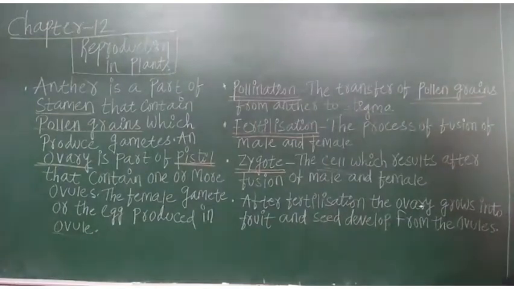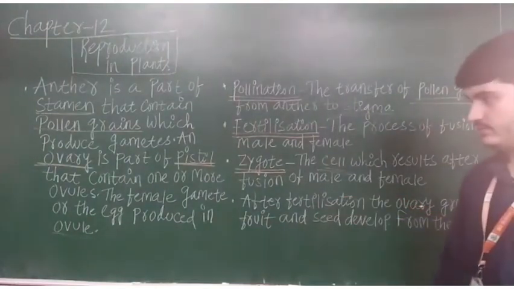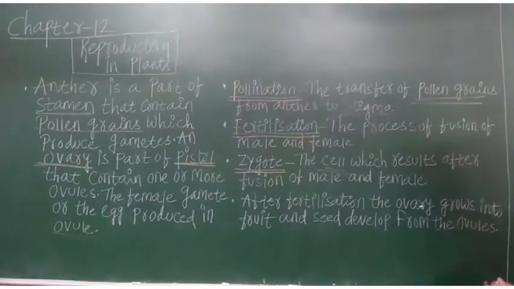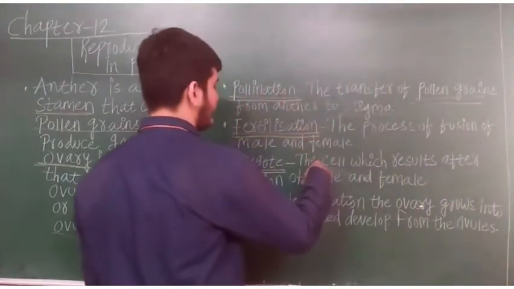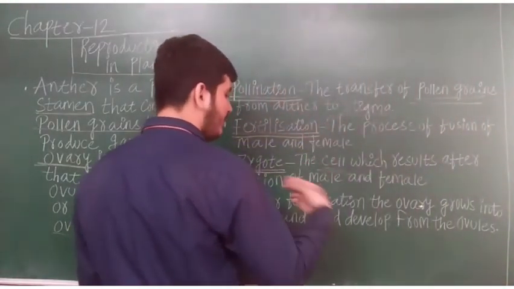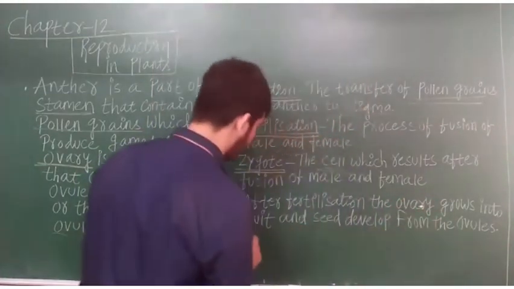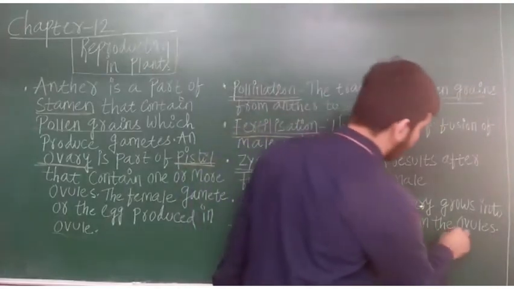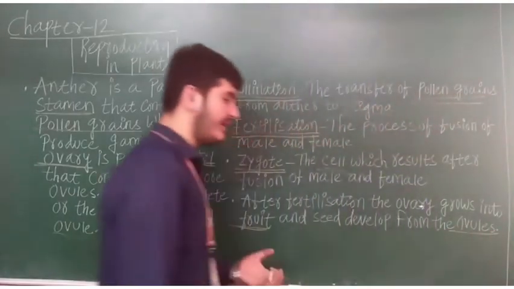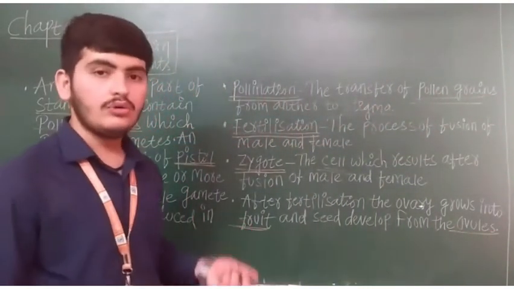After fertilization, the ovary grows into a fruit. Means after the fertilization process and the zygote, the ovary will grow into the fruit, and the seed develops from the ovule. And from where does the seed develop? It develops from the ovule.